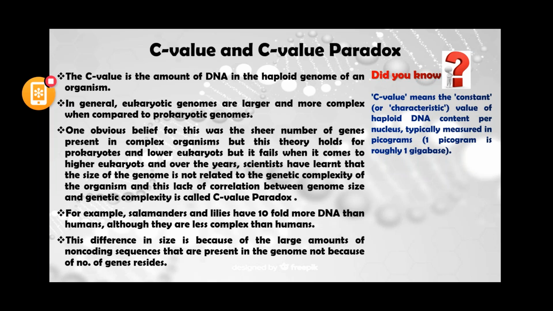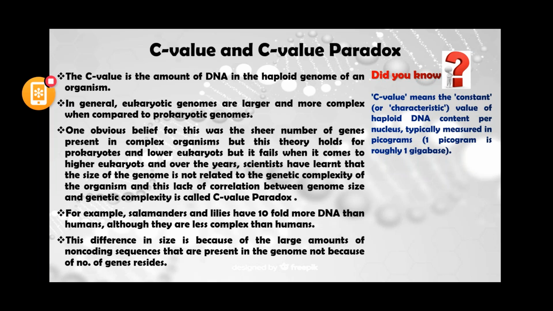Which are the non-coding sequences? There are introns, which are usually made up of junk DNA, transposons, satellite DNAs, and repetitive sequences. These are the non-coding sequences which are usually present in large amounts. So now we came to know that the relation between genome size and genetic complexity is not direct; there are differences.